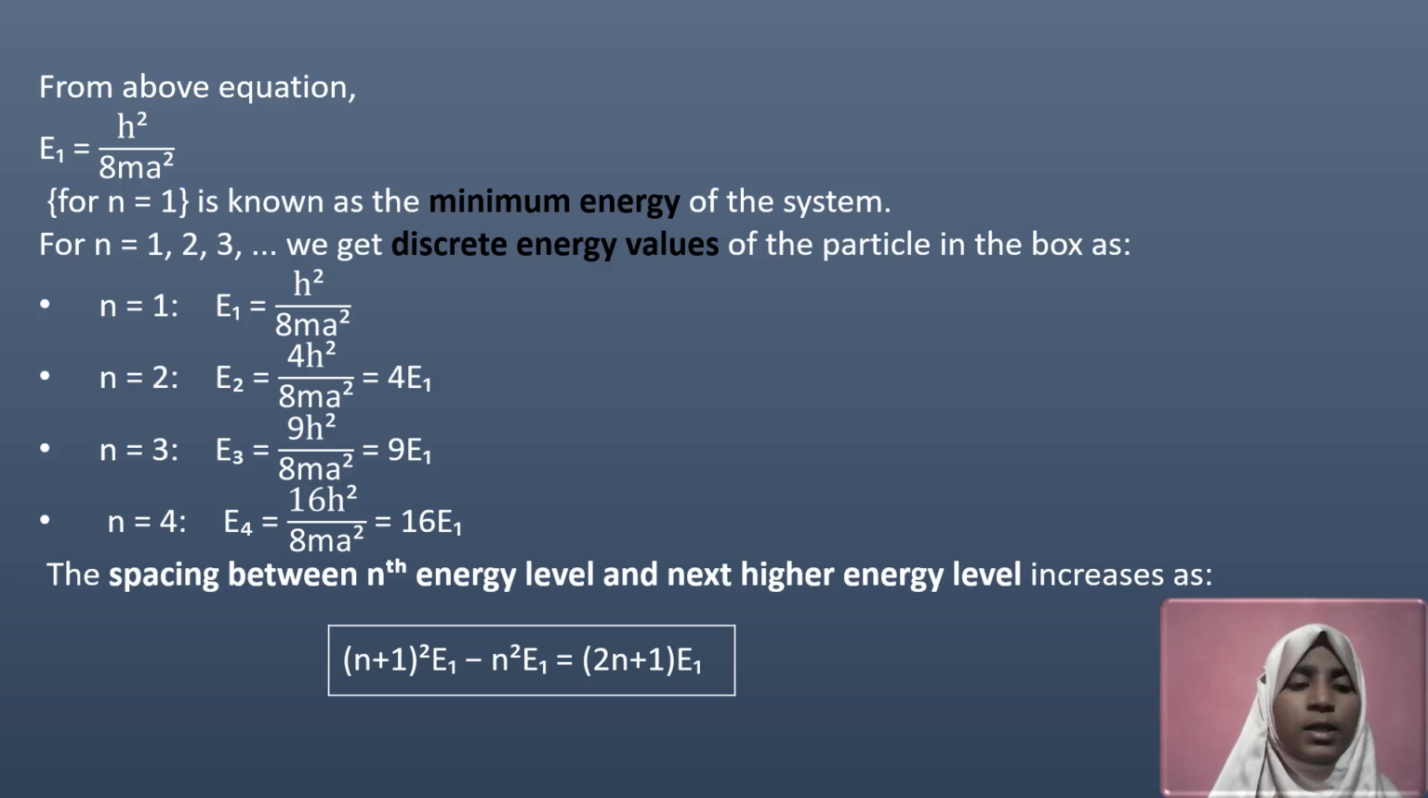So the spacing between the nth energy level and the next higher level increases as (n plus 1) whole square E1 minus n square E1 is equal to (2n plus 1) E1. This means the higher the level, the greater the spacing between it and the next one. This is very different from classical systems where spacing could be uniform and continuous.